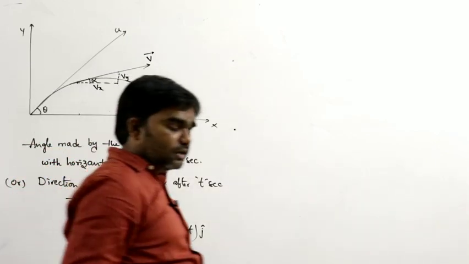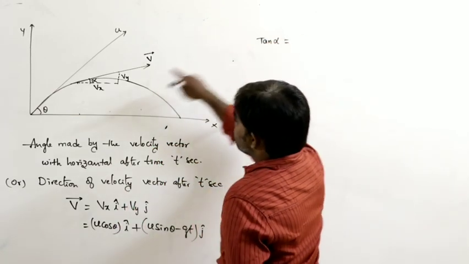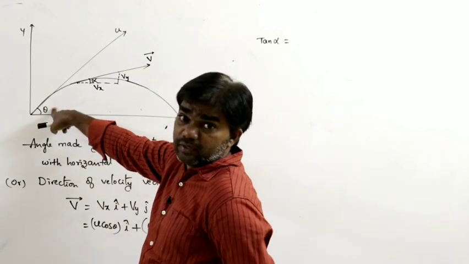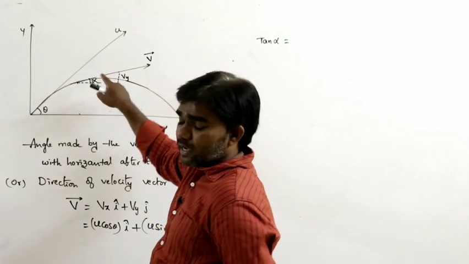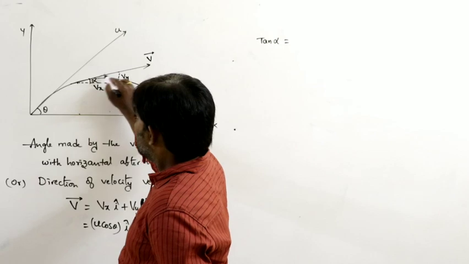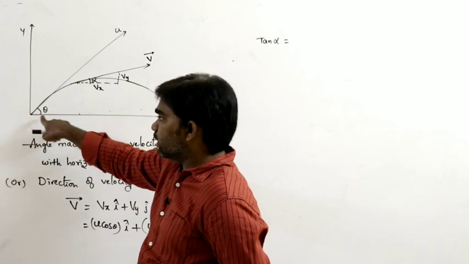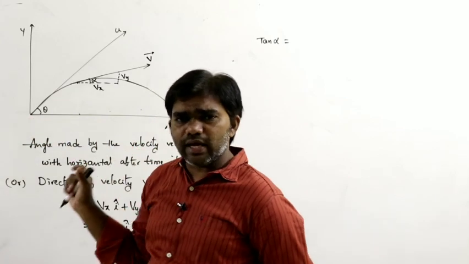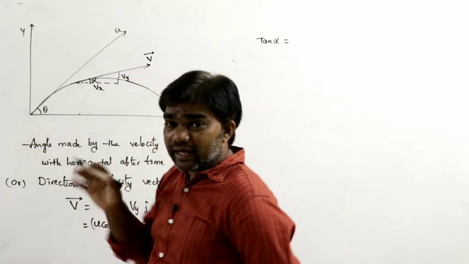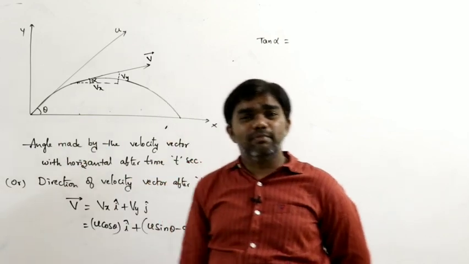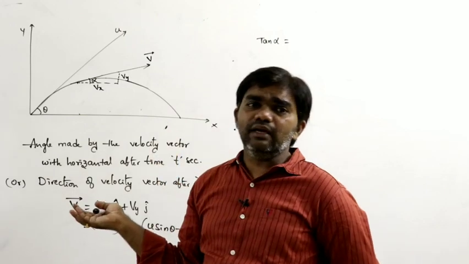If you write tan alpha, definitely the angle must decrease while the body is moving upwards up to the maximum height. Here, this is the starting point. For example, if the initial angle of projection is 60, then as the body moves up to the maximum height, the angle decreases and becomes 0 at maximum height, and again while moving downwards, the angle increases.